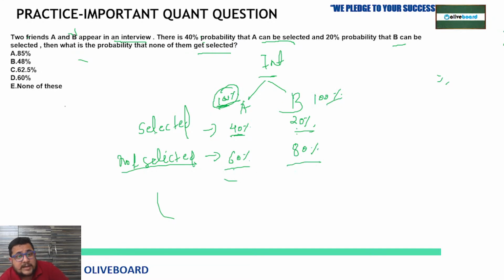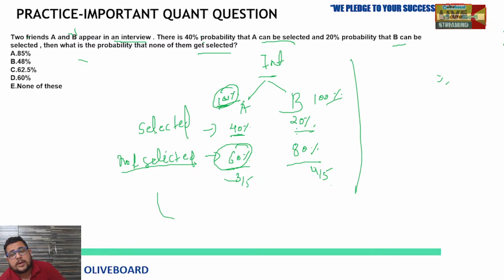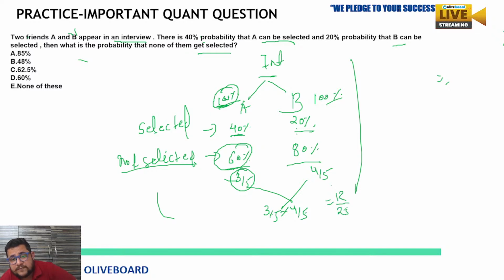What is the probability that none of them get selected? So 60% in terms of fraction, how can we write? 3 by 5. 80% can be written in which form? 4 by 5. If both of them are not getting selected, that probability we need to find out. When both of them are not getting selected, just multiply these two, their chances of not getting selected. So 3 by 5 multiply 4 by 5, 3 multiply 4, 12 upon 25. Clear?